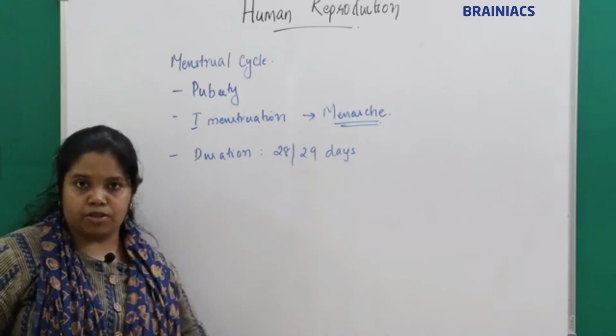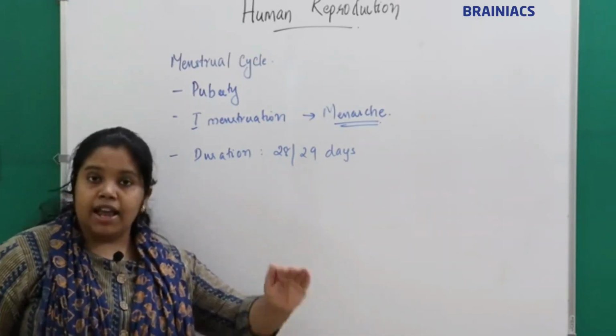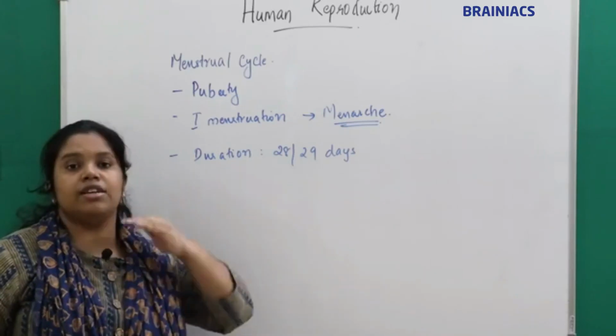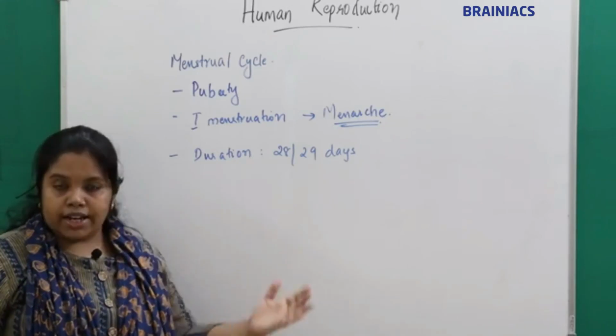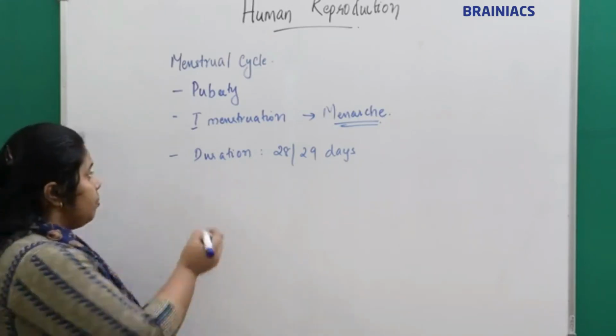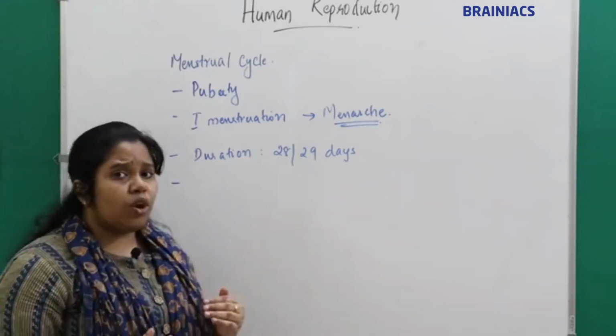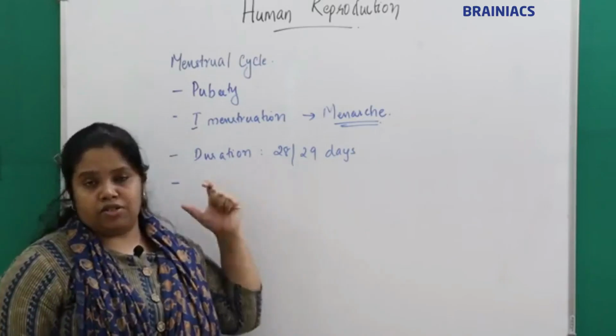It's a cyclical process. So there will be a series of events for the 28 to 29 days, then after 28 to 29 days, these events get repeated. The events occurring from one menstruation to the next menstruation are called the menstrual cycle.